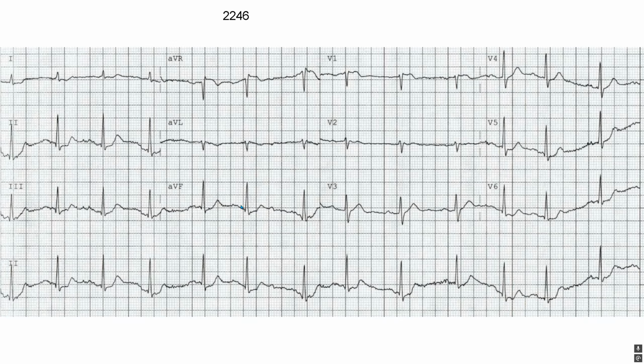Again, like they said, linear or horizontal J-point depression more than 0.5 millimeter in contiguous leads. And aVR and V1 are not classic contiguous leads, but those are the contiguous leads I use when I'm looking for ischemia or infarction. First I look at aVL, and then I look at these contiguous leads for either hyperacute T waves or J-point depression. The leads I use are aVL, leads 1, 2, 3, aVF, aVR, V1, V2, V3, V4, V5, V6. That's how I screen EKGs.